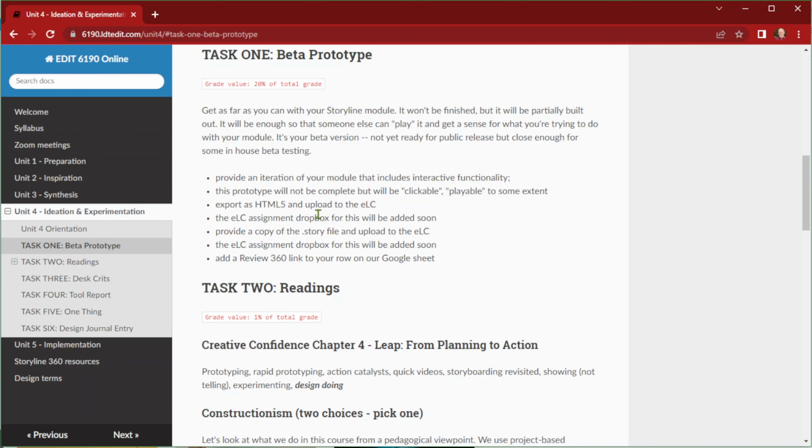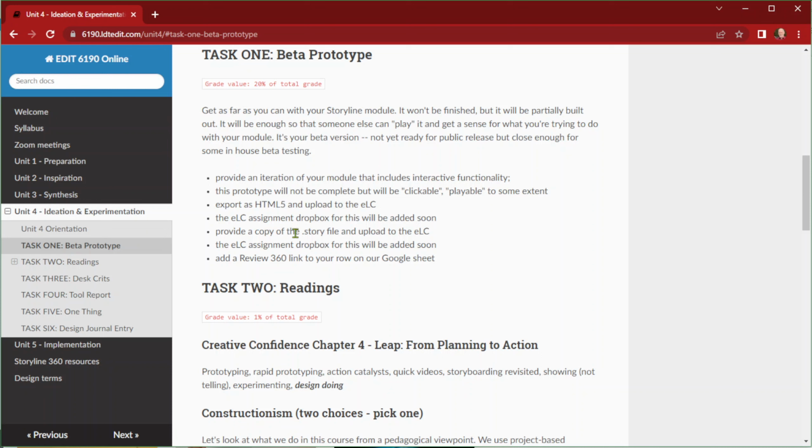HTML5. And so that's what we kind of pay for with something like Storyline, because whatever we build in Storyline, we hit one or two buttons, and it just outputs a web page. So we don't need to know how to code it, and we can send that web page to other people where they can host it, do whatever they want to with it. But that's how we can deliver web pages without being web programmers.